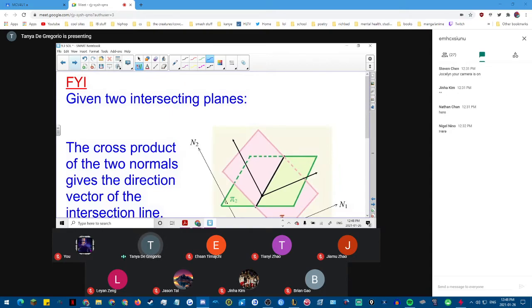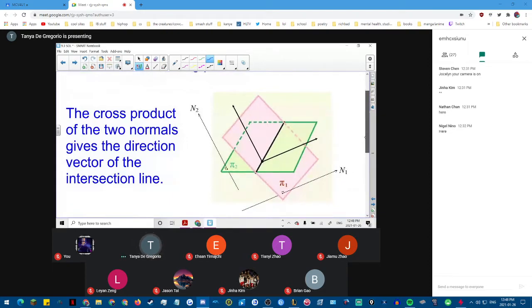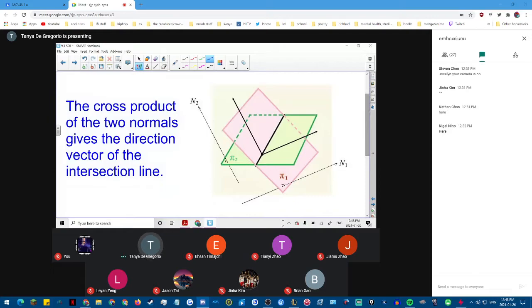Given 2 intersecting planes, the cross product of the 2 normals gives the direction vector of the line of intersection. So let's talk about that. Cross product of 2 normals. What does the cross product of 2 vectors give you? Perpendicular to both.